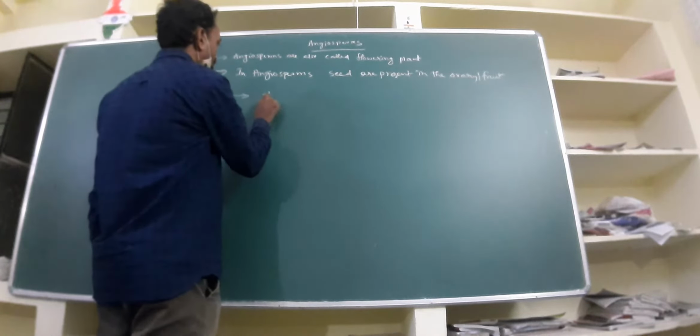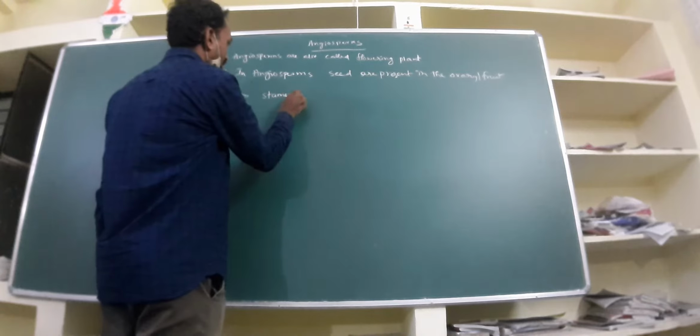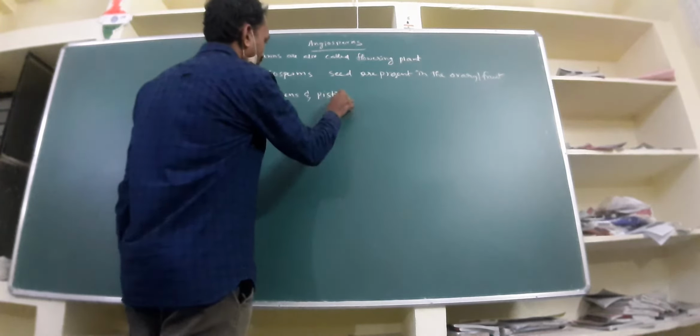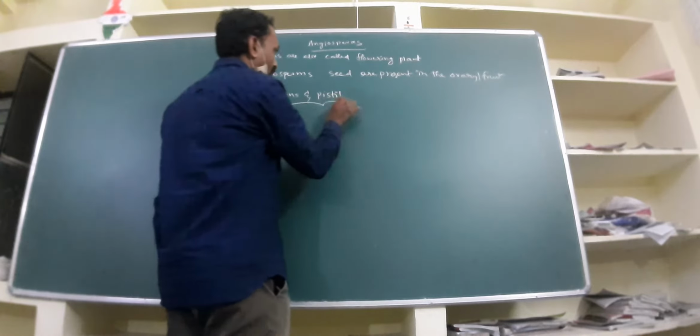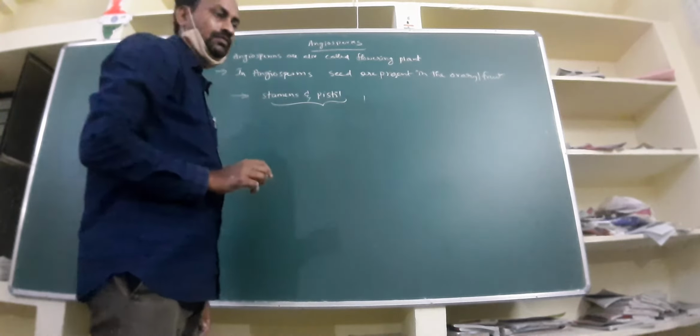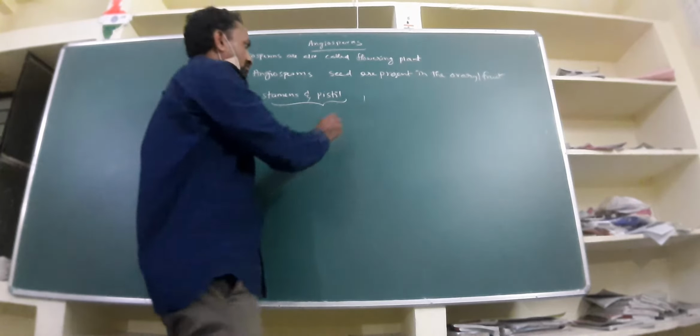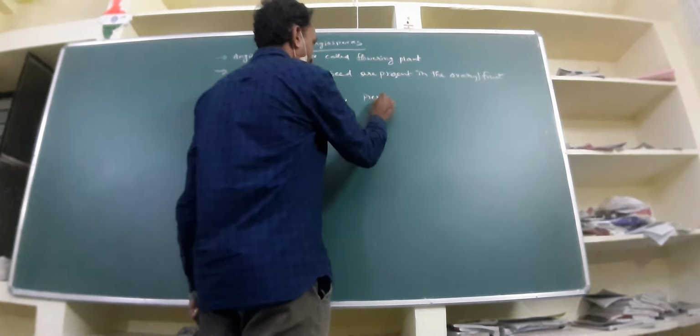Here in angiosperms, the male reproductive organ, that is stamens, and the female reproductive organ, pistil, are present in a special structure that is called flower.